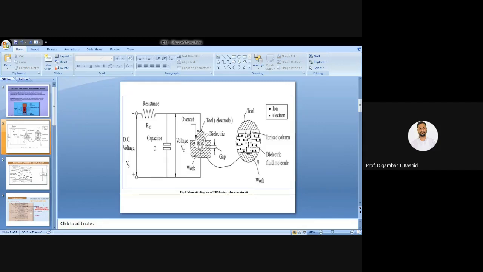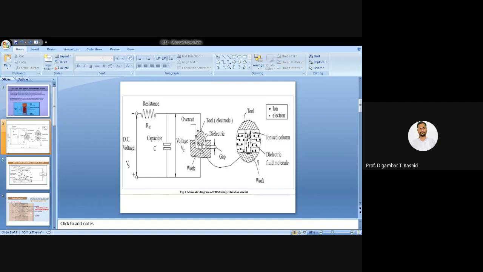Once again, when you apply the DC pulse power voltage, your capacitor will charge, and when the capacitor discharges, that discharging will happen through this dielectric, between your tool and your workpiece.